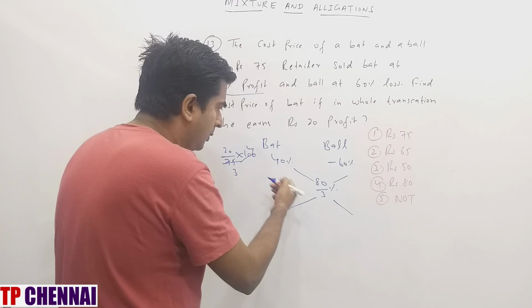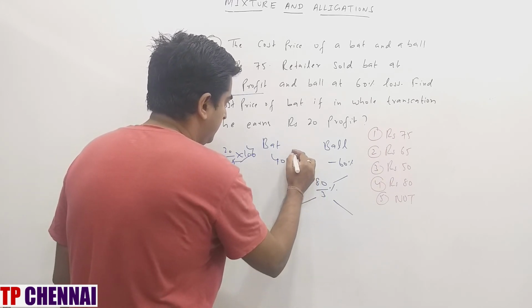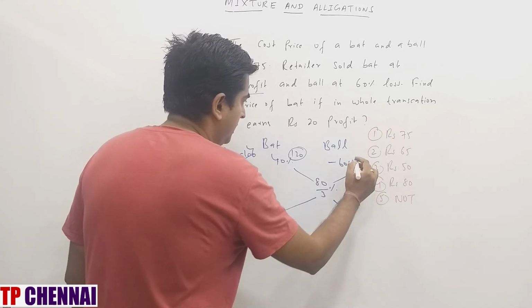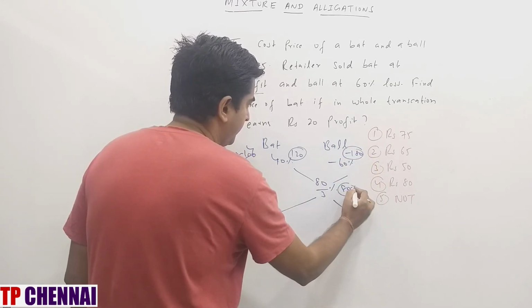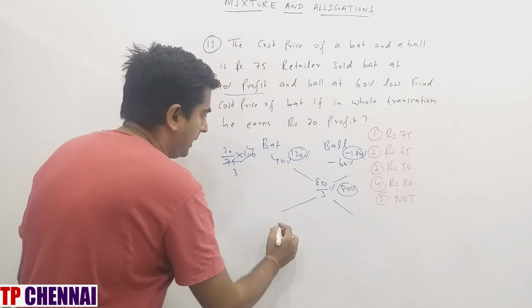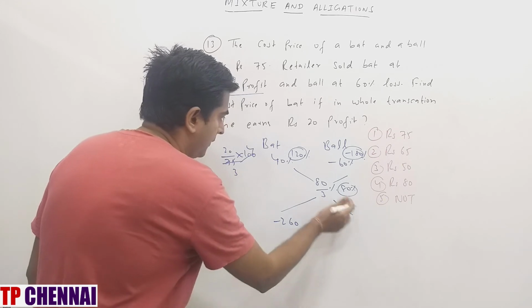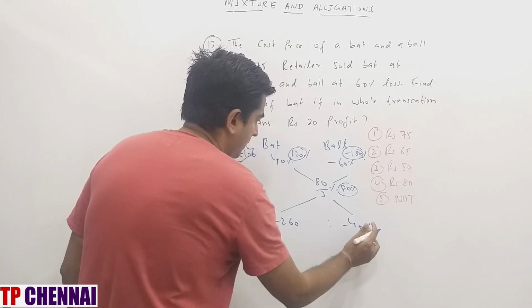Now a fraction is there, so multiply by 3 here. So I am just converting here. This will be 120, this will be minus 180, and this will be 80. So the difference is how much? Minus 260. The difference is how much here? Minus 40, right?